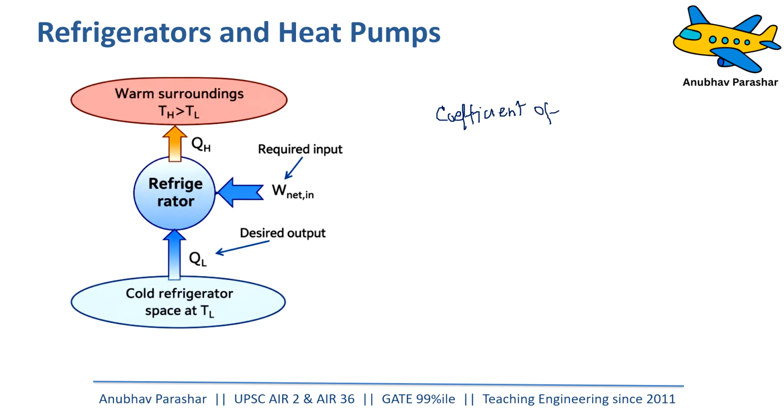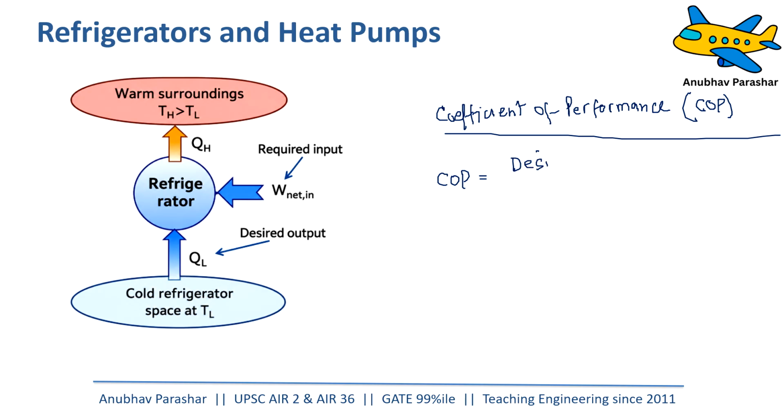Coefficient of performance. In short, we call it COP. So what is this coefficient of performance? Now, coefficient of performance, COP, is defined as desired effect by work input.